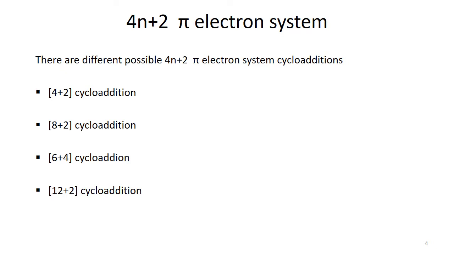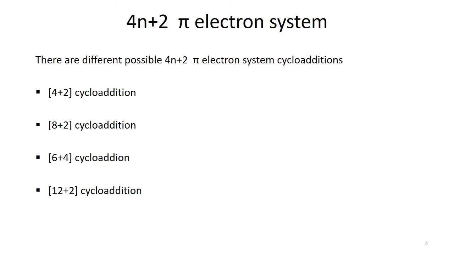So here is the 4 plus 2 cycloaddition, and another possible reaction is the 8 plus 2 cycloaddition reaction, because with 8 plus 2 cycloaddition, you can just remember that here go 10 electrons in total. So if the sum makes up the 4n plus 2 number, then we call it a 4n plus 2 pi electronic system.